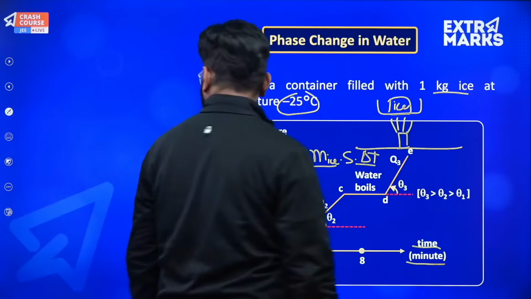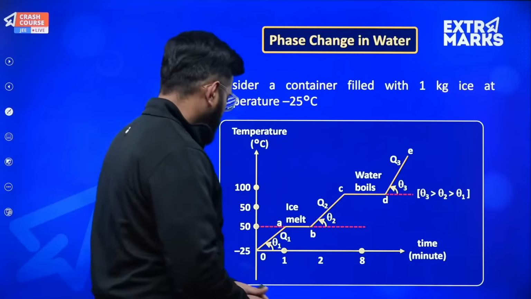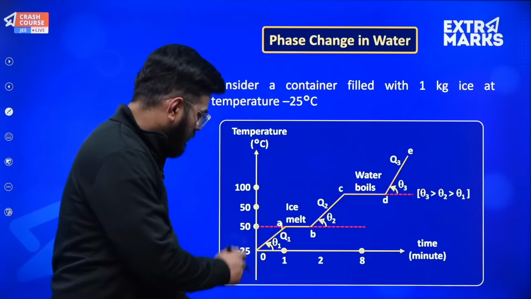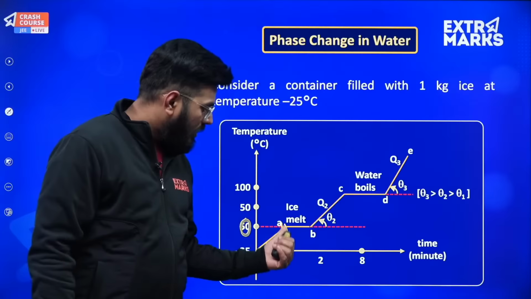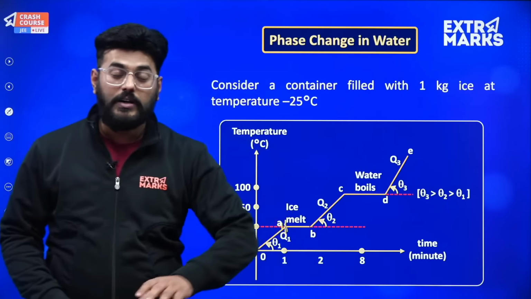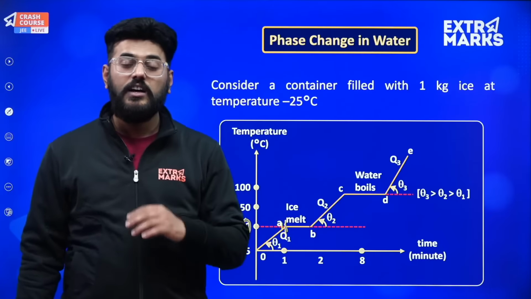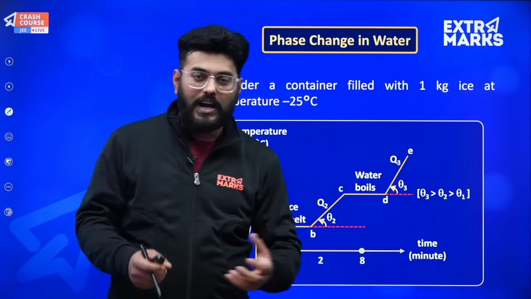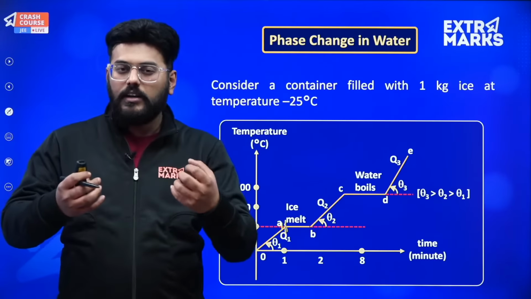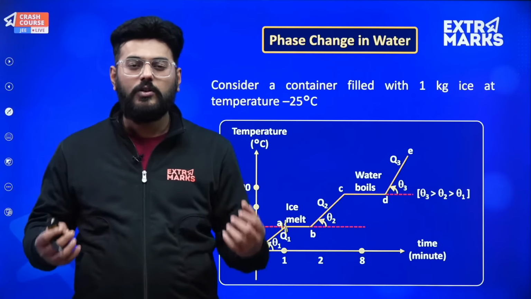Now what will occur after that? As soon as I reach this position where the transformation begins to occur, again I am providing heat, but this heat energy is not changing the temperature of ice now. Instead, it is being used by ice to break down its molecules or increase the intermolecular spacing.